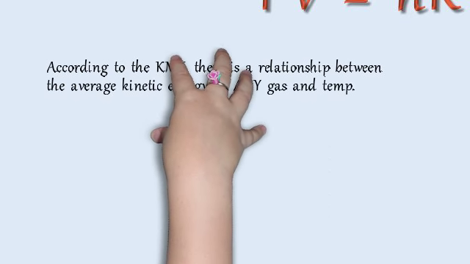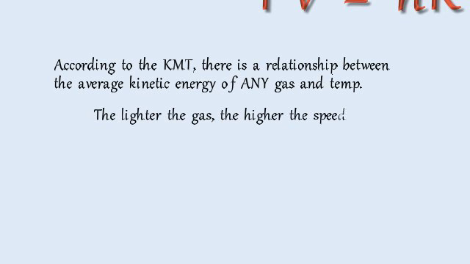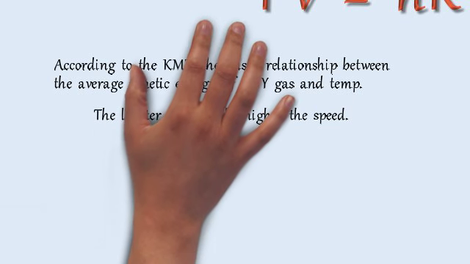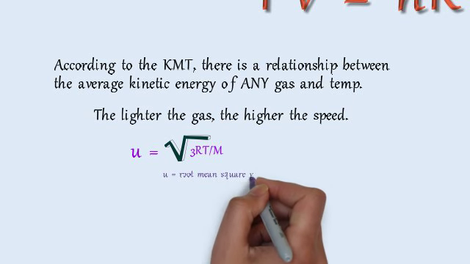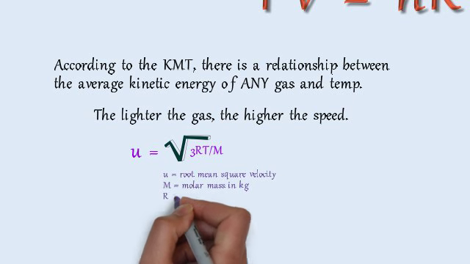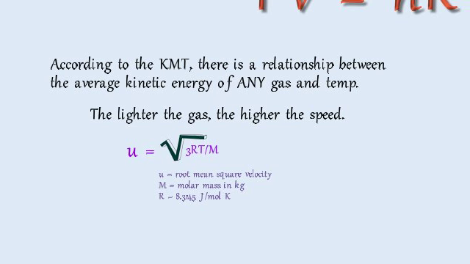So according to the kinetic molecular theory, there's a relationship between the average kinetic energy of any gas and temperature. Again, this is new. The lighter the gas, the higher the speed, the faster it goes. This is the root mean square velocity of a gas. Take the square root of 3RT over capital M. Capital M is the molar mass. Here I'm writing it out for you. Root mean square velocity: it's the molar mass in kilograms. And R is this R, joules per mole K.